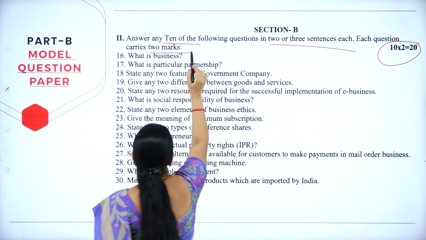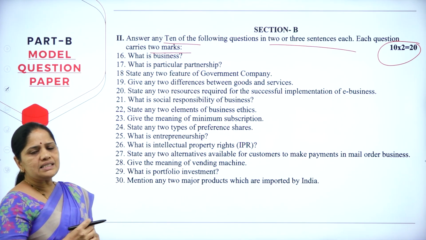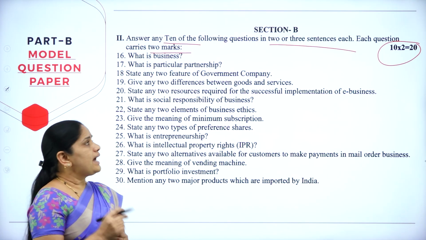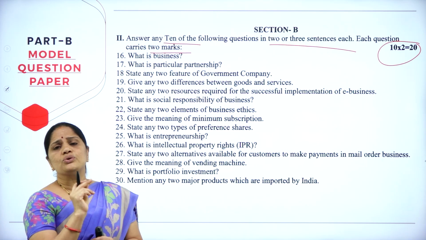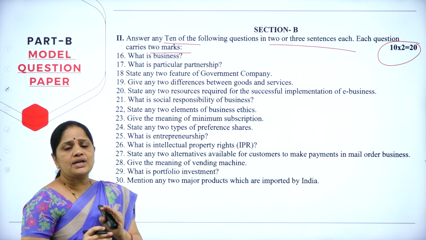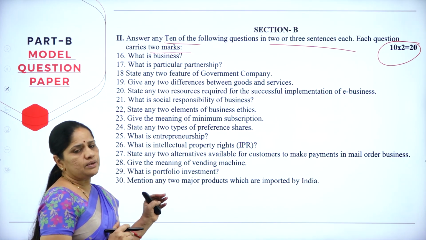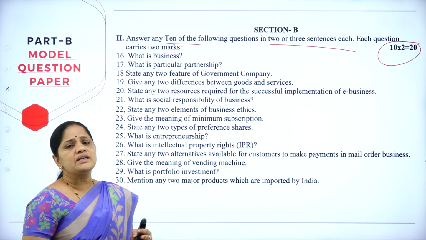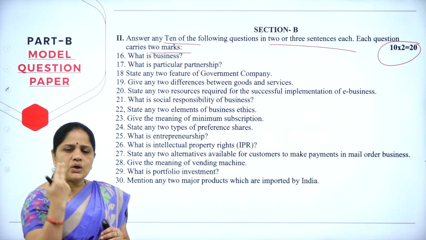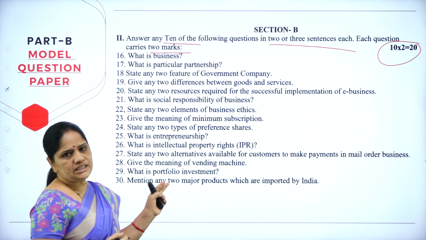Each carries 2 marks. So, in section B, you will be answering for 2 marks only and writing in just 2 or 3 sentences only. Just follow the instructions as they have given in the question paper. Suppose you know something more, please don't write it because in the end, you will be getting only 2 marks for each question.